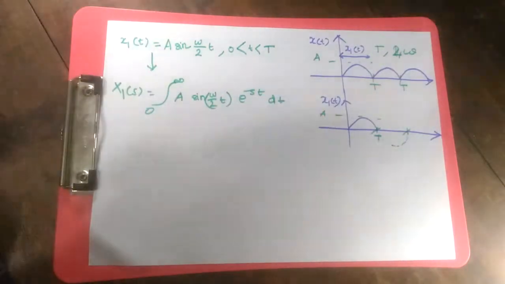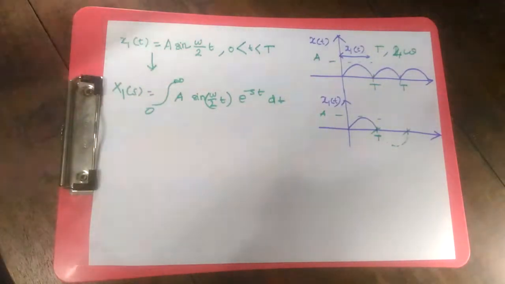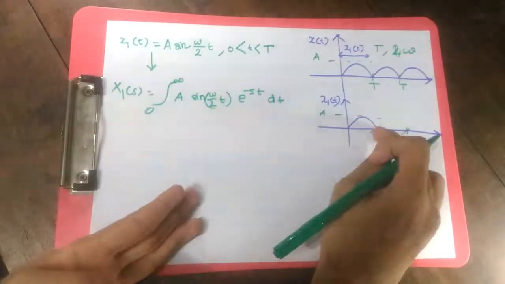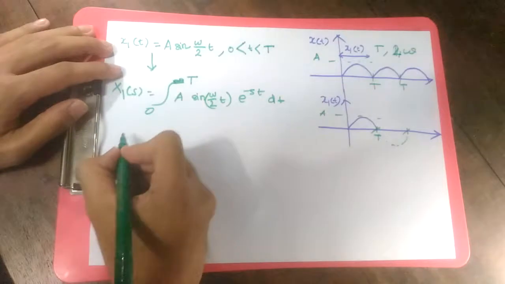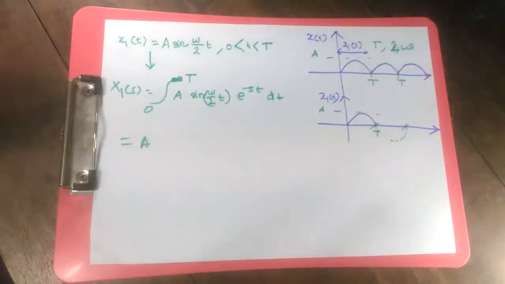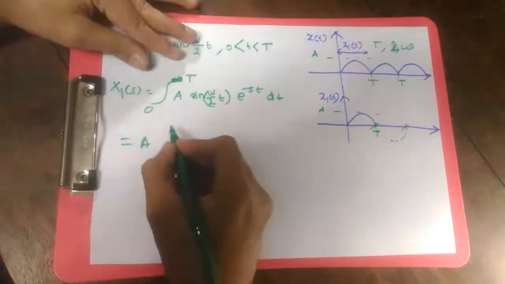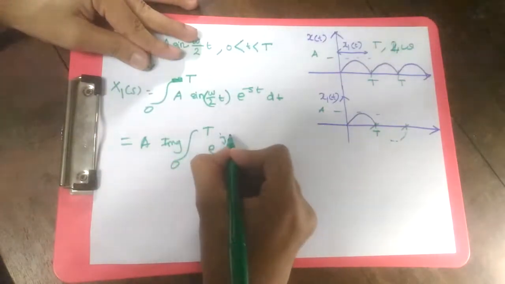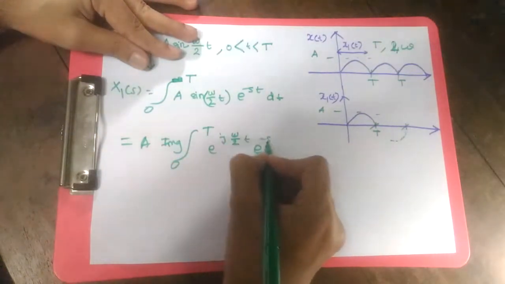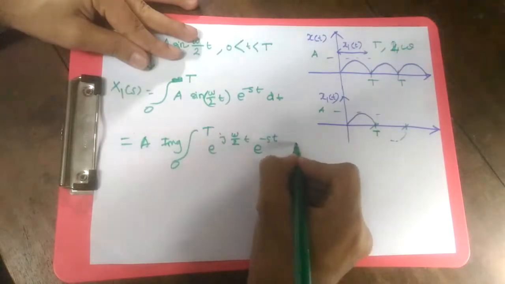The limit is 0 to infinity, but after the value T it's all 0 for our first period signal, so it's going to be only up to T. And as it is sine, it begs to take it into Euler. So it's going to be the integral from 0 to T of the imaginary part of e to the power j omega by 2 t, e to the power minus st dt.